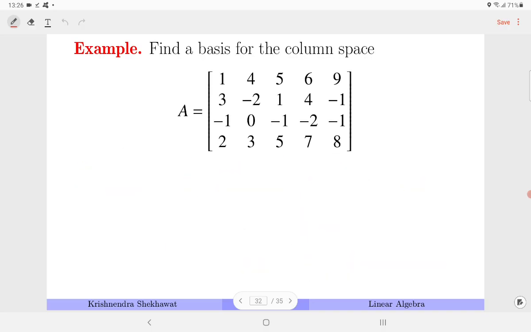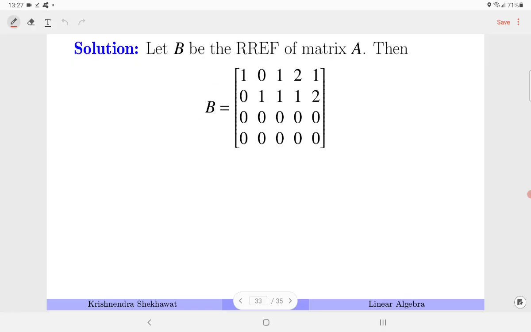So find a basis for the column space of A. So what do we need to do to form the basis for the column space of A? So again I have to compute the REF. I have already seen what the REF is. If you compute the REF, you can see that this is the pivot entry, this is the pivot entry. This means that these are C1 dash, C2 dash.